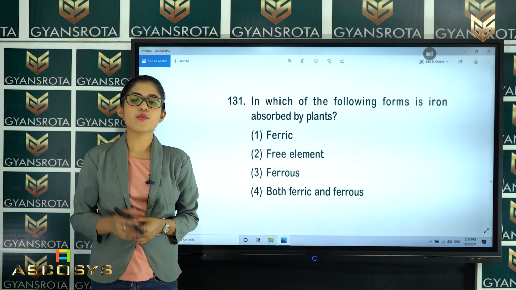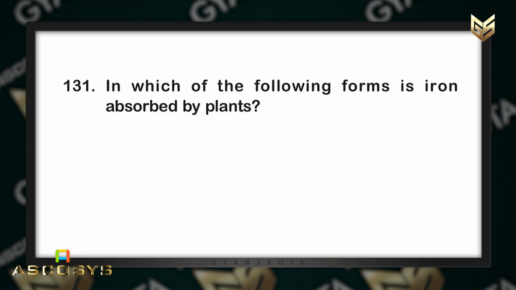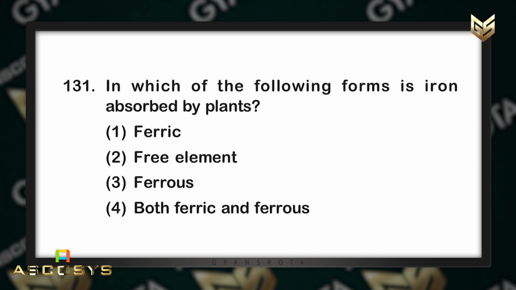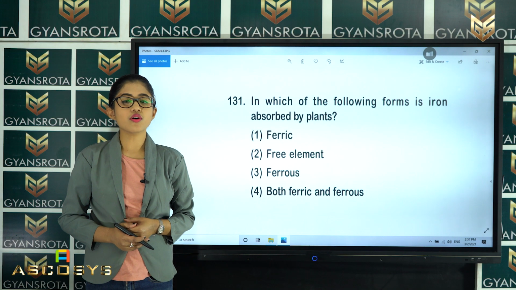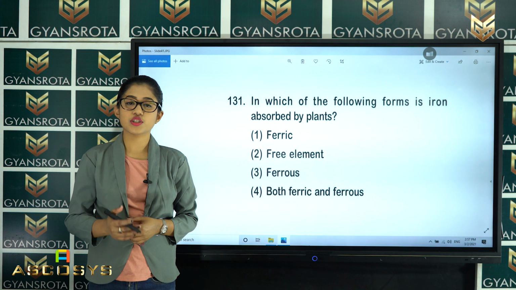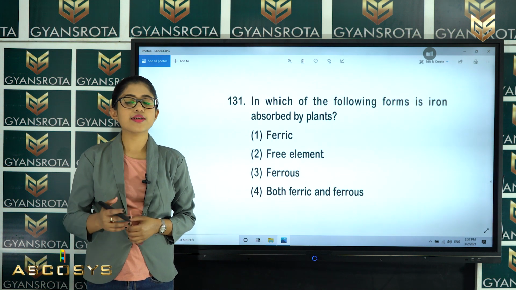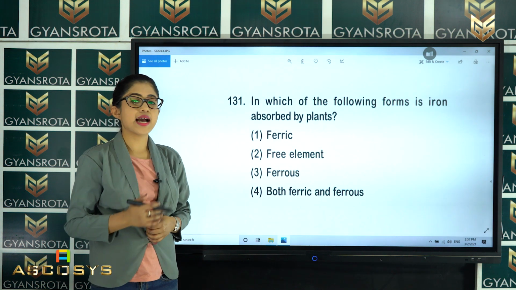In this question number 131, in which of the following forms is iron absorbed by plants? Is it ferric, free element, ferrous or both ferric and ferrous? So, according to the NCERT textbook of the chapter Mineral Nutrition, it is written that ferric is the answer.